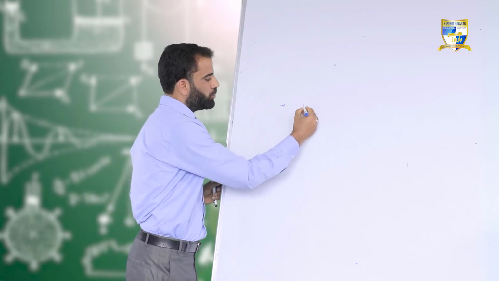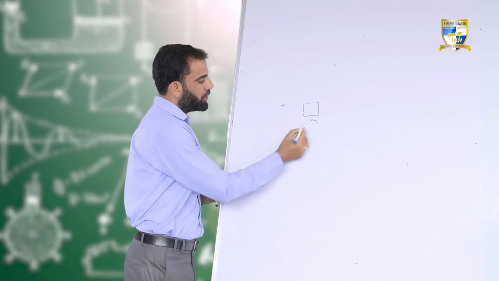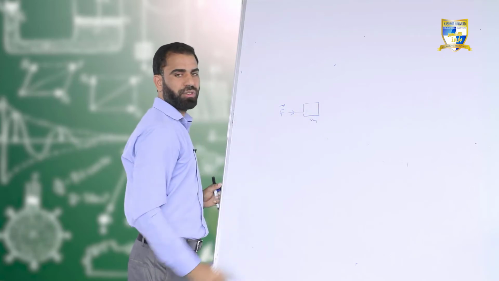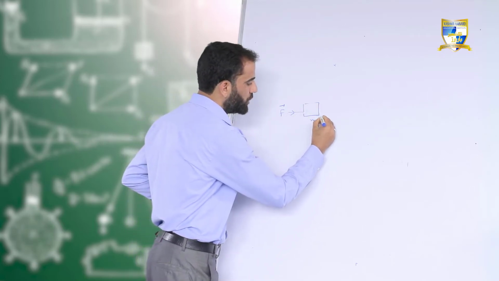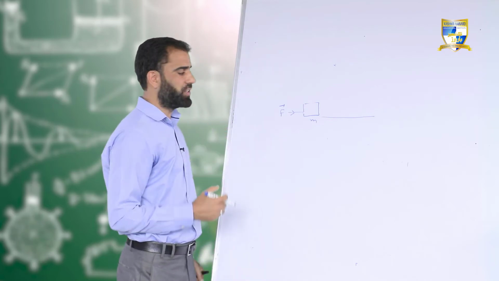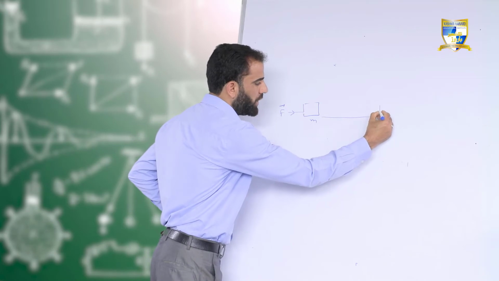Here is a block of wood having a mass of m, and on this block of wood a force of F acts in the forward direction. This block of wood is moving in a horizontal direction on a frictionless surface, that is, there is no friction at all. So it moves from point A to point B.